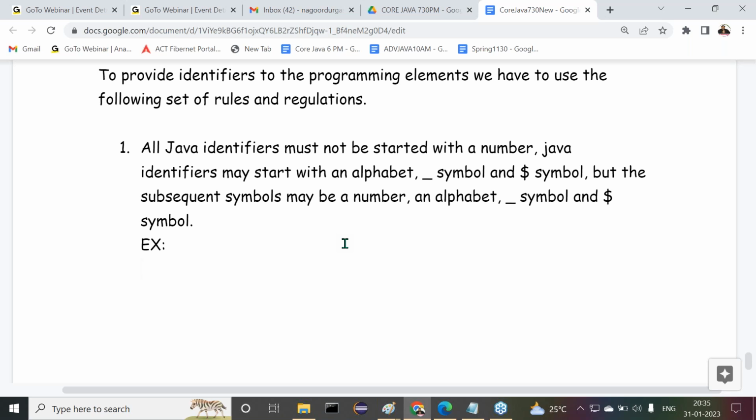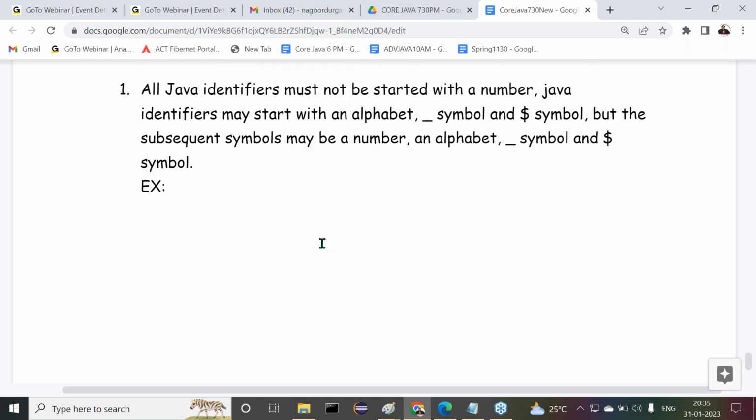Now let's see this example here. For example, int ENO is equal to 111. We just have to say valid or invalid cases. Let me list out all of them, then I'll give clarity. First one: int ENO is equal to 111.